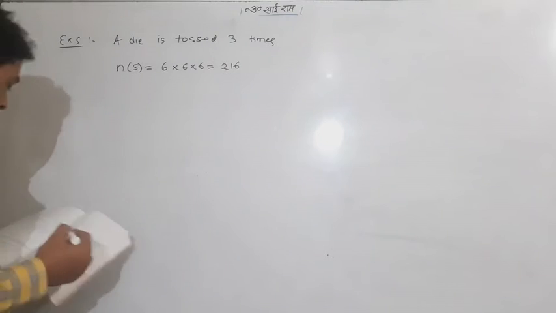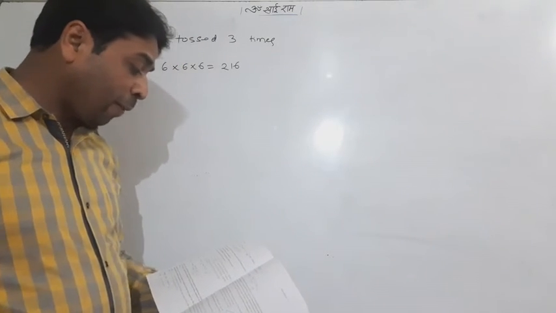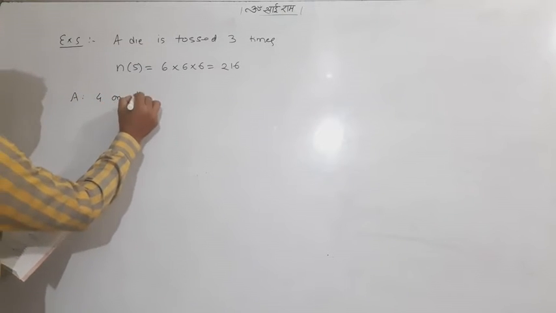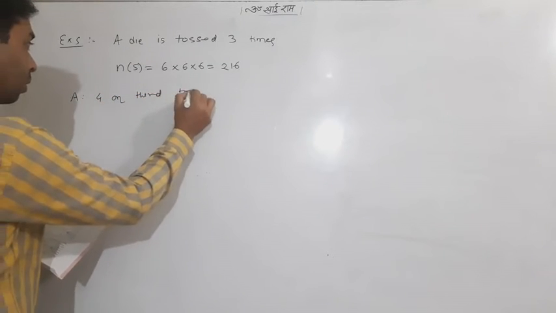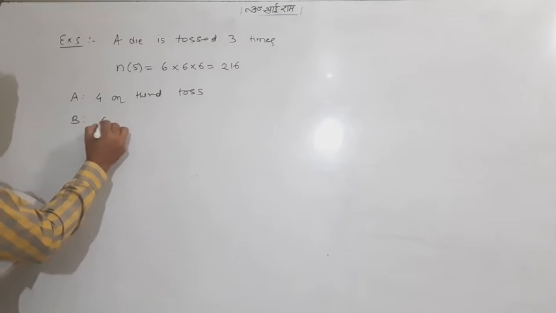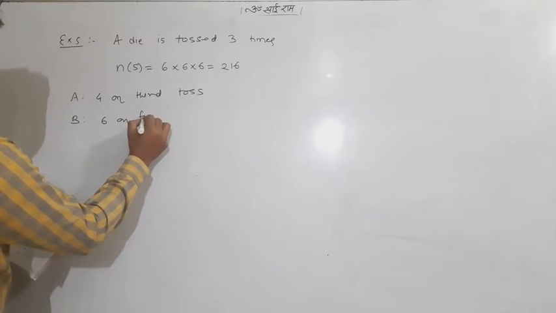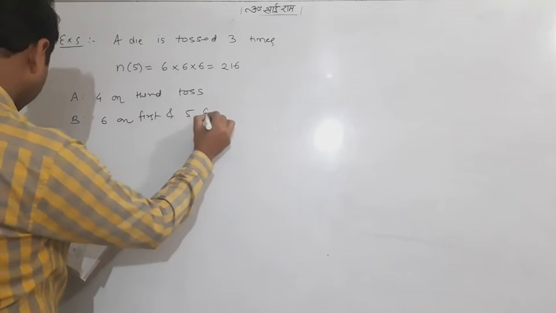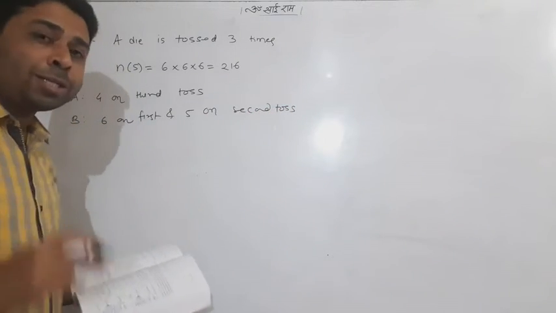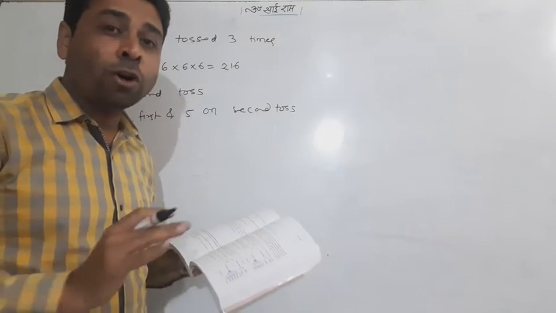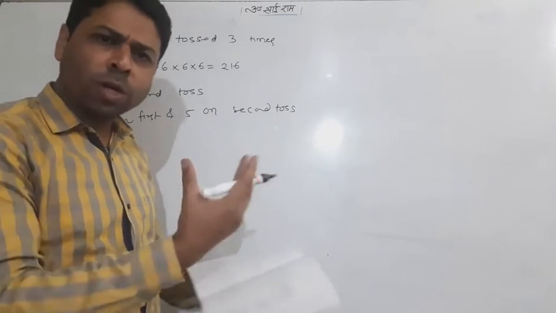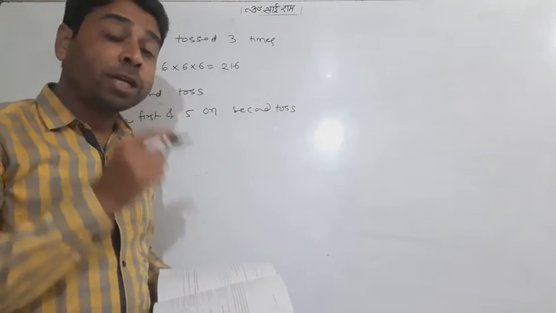Now read the question. Events A and B are defined as: A is a 4 on the third toss, and B is a 6 on the first and 5 on the second toss. In this question we are bound, we cannot consider A and B from our side because A and B are given. No matter at all, what we have to find, that is what matters.